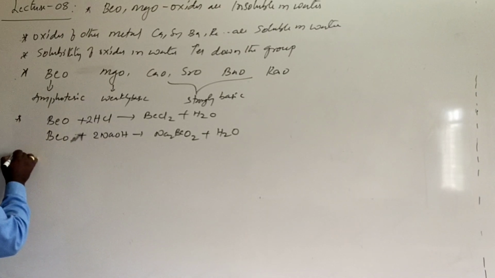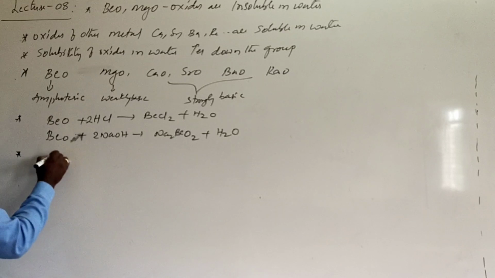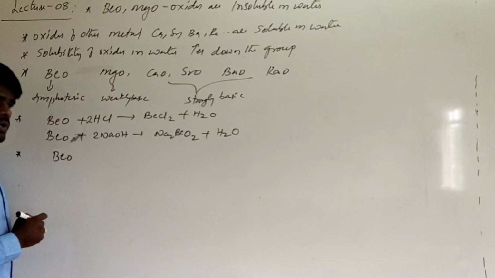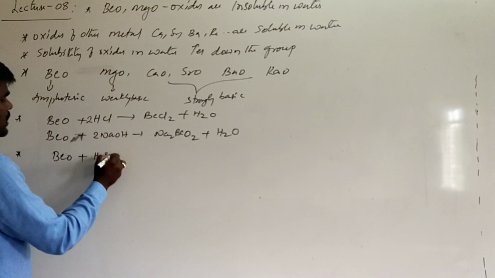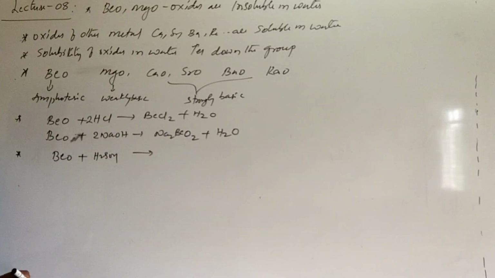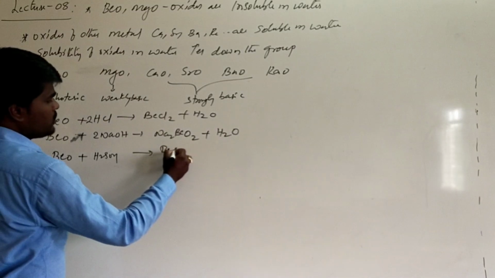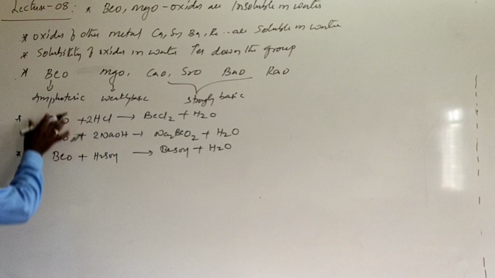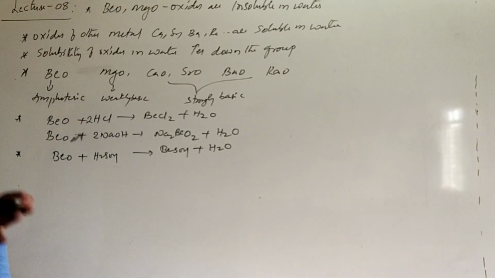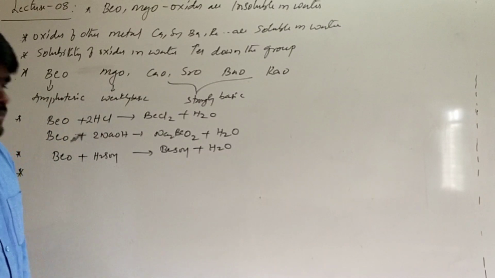And if you are talking about beryllium oxide on reaction with H2SO4, it does not liberate any hydrogen gas. It will be converted into BeSO4 plus H2O. Because of this reason, we call beryllium oxide amphoteric in nature. And as I said, the oxides of calcium, strontium, barium, radium are soluble in water.